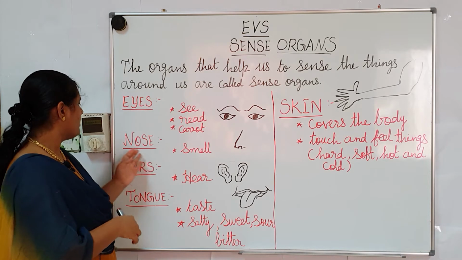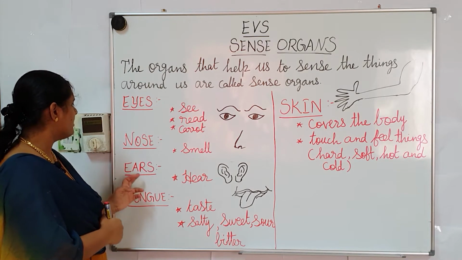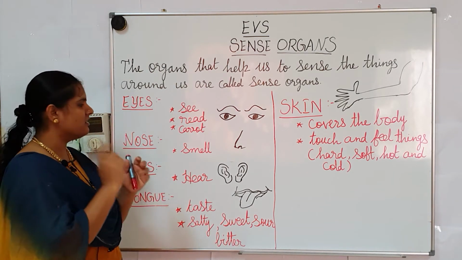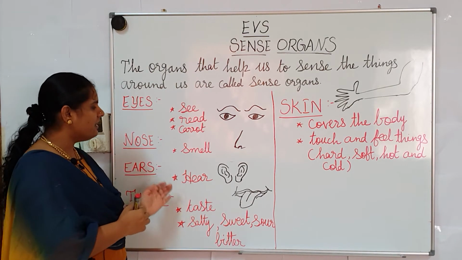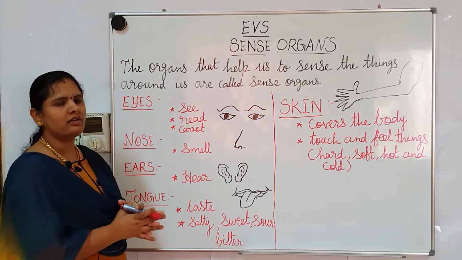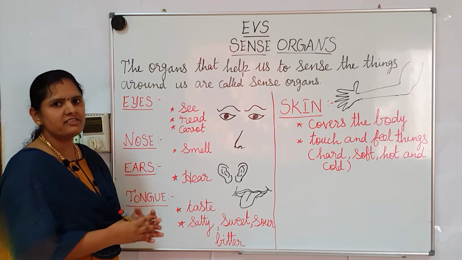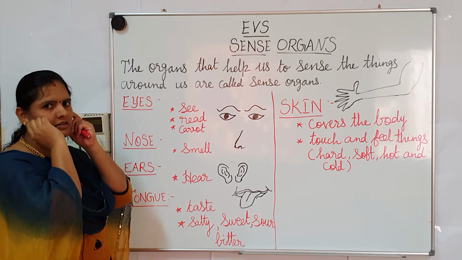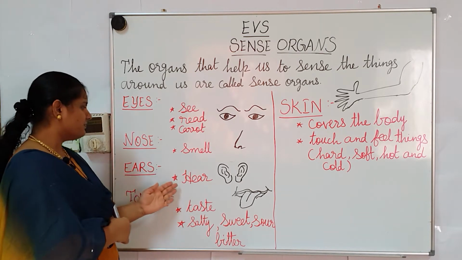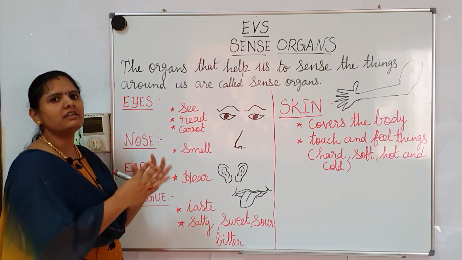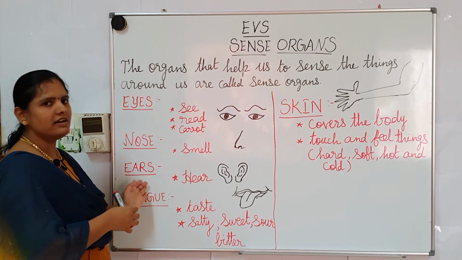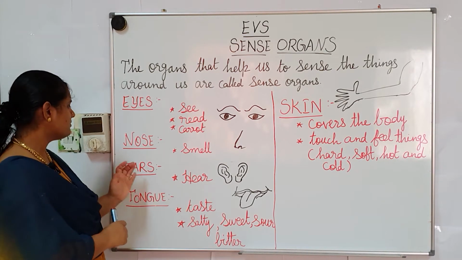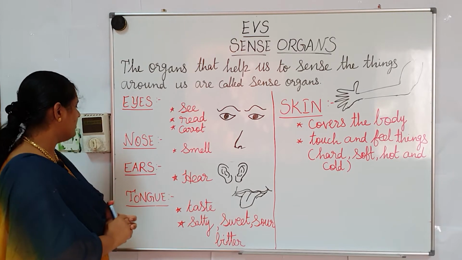The third sense organ is ears. Children, we have 2 ears. With the help of ears we can hear any sound. If we want to listen to music, with the help of ears we can hear. Any sound which can be received by ears, we can sense that sound. This is the use of ears.